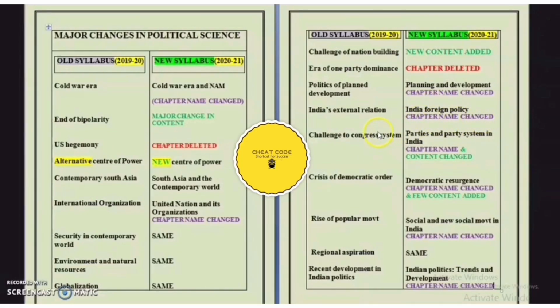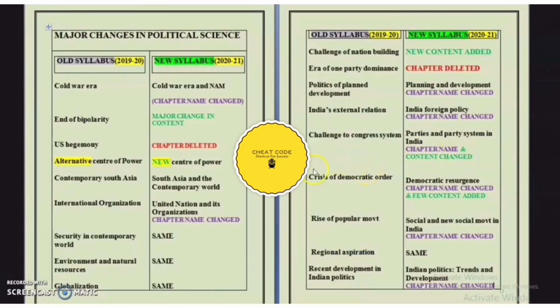The next chapter was challenge to Congress system. There is a change in the chapter name to parties and party system in India. Some content has been changed in this chapter also. So from challenge to Congress system to parties and party system in India, the chapter name and content are changed.